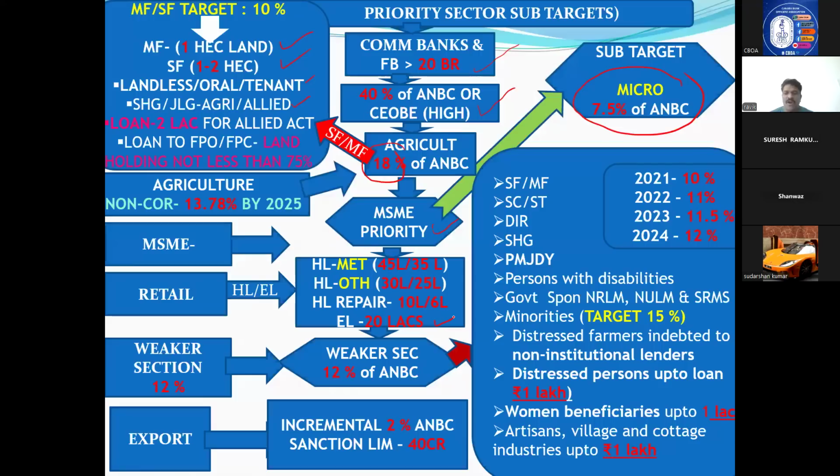Repairs. If a housing loan is sanctioned for repairs, then also for metro and other than metro, the amounts given by RBI are 10 lakhs and 6 lakhs. So this amount also you have to remember, 10 lakhs and 6 lakhs. Now coming to education, already I told you it is 8 lakhs. Over. This is the priority. Major priorities are here only. Over.